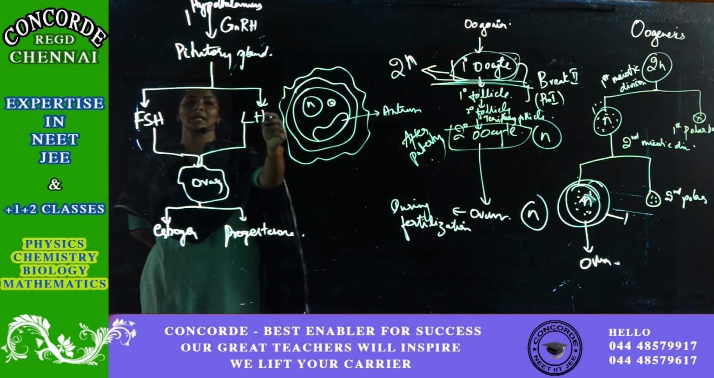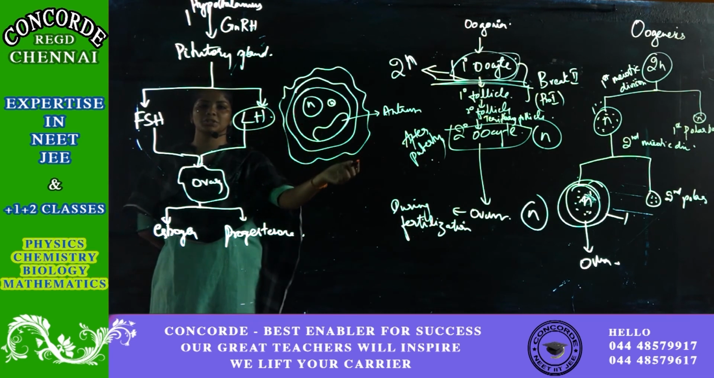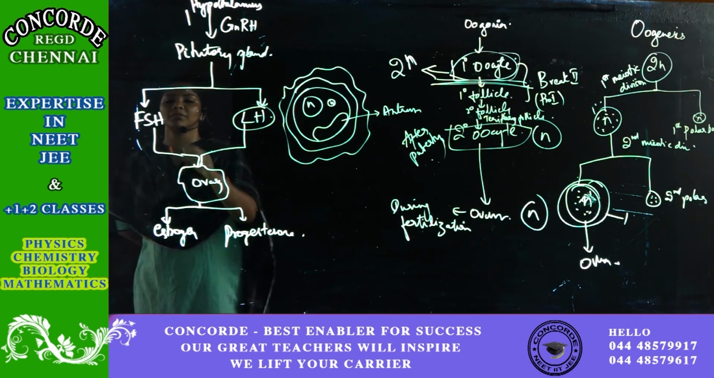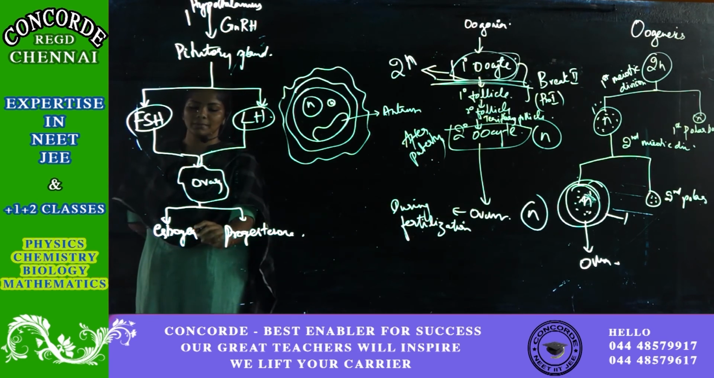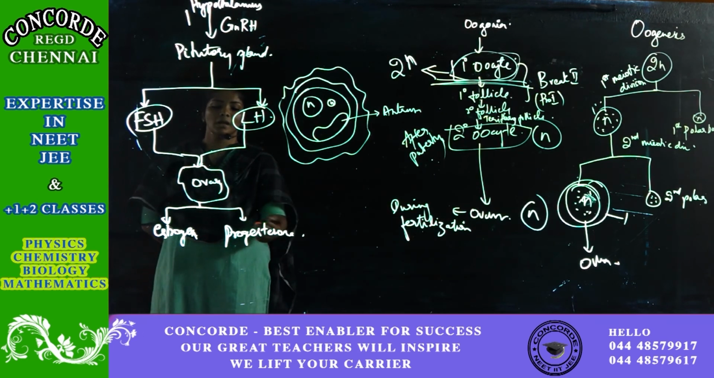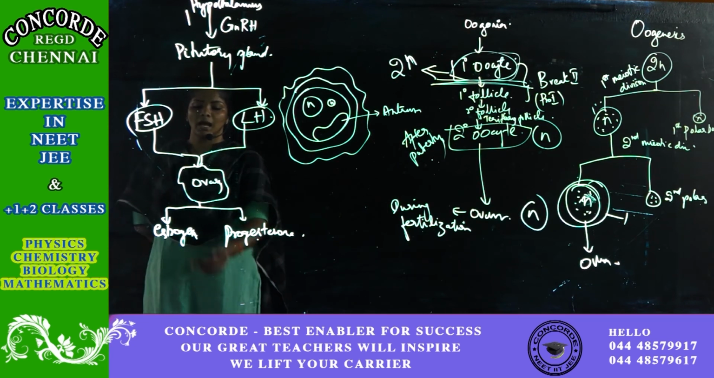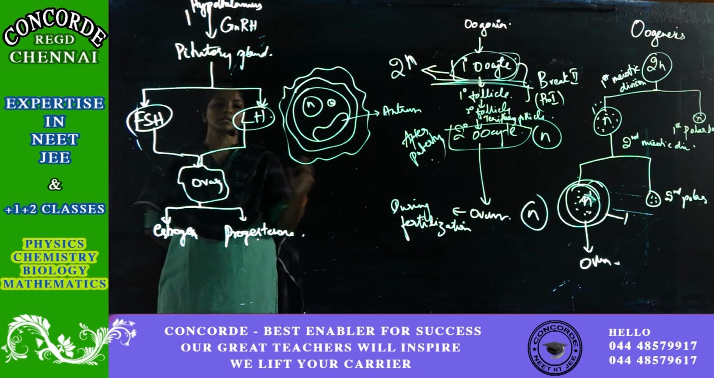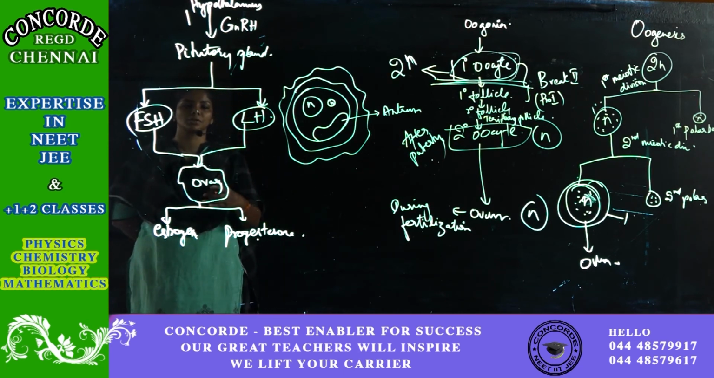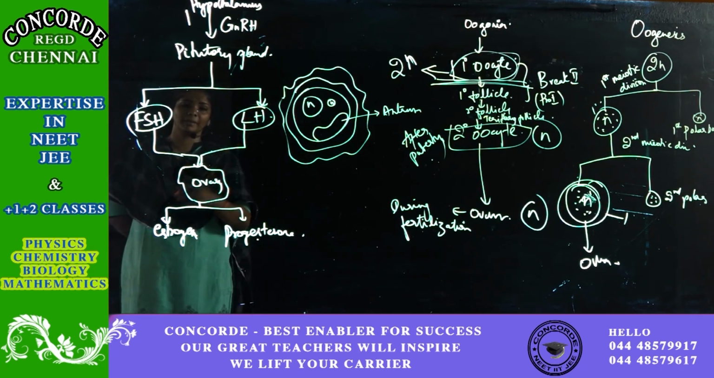LH is very important for the process of ovulation, and for development of follicles, FSH is important. Progesterone is a pregnancy hormone, and estrogen is required for the maintenance of a healthy ovum. So this is all about the hormonal control of your female reproductive system.